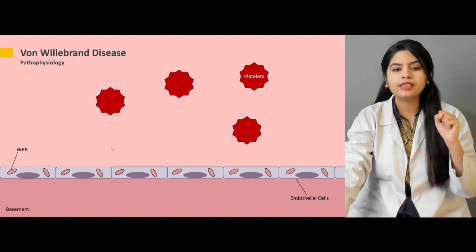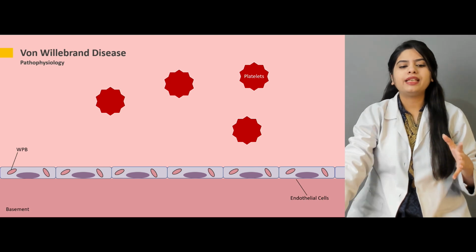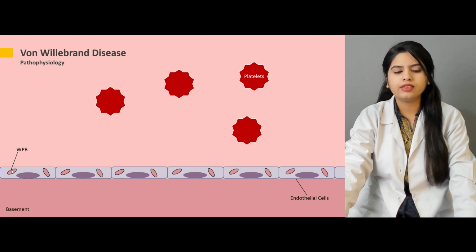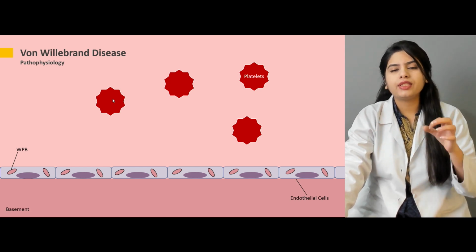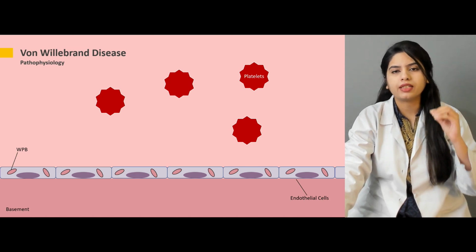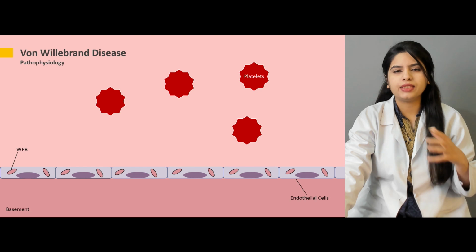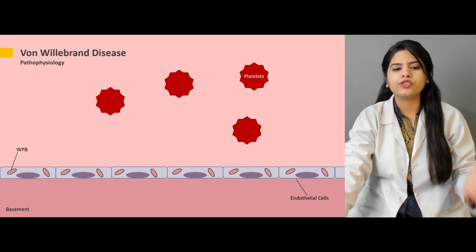Now, where is the von Willebrand factor present? Von Willebrand factor is present here in these bodies, or it can be present in the platelets. In the platelets, it is stored in the alpha granules, and whenever the platelets are activated, from the alpha granules this von Willebrand factor is released and performs its role in coagulation and platelet aggregation.